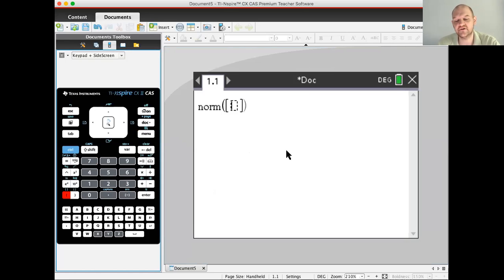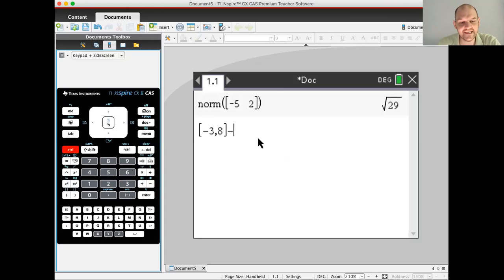And this is how you're going to enter your vector. It's essentially a matrix. Do -5, then comma, and then 2, and press enter, and you get radical 29. A sort of interesting thing that you can do is you can have the calculator just do the calculation for you. Like we can put in our terminal point, -3, 8, minus our initial point.